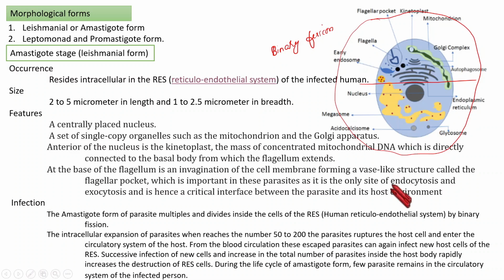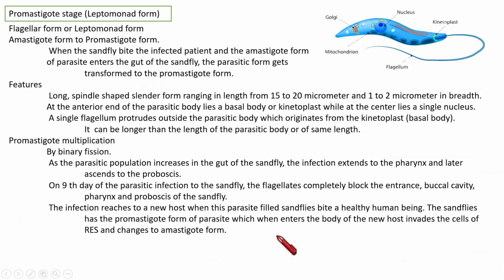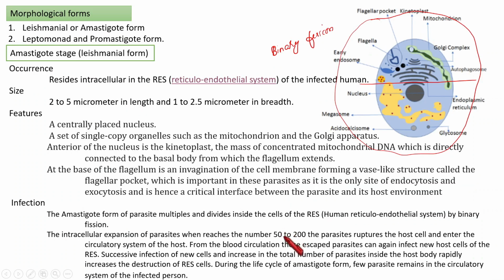As it continuously multiplies and its number becomes 50 to 200 parasites, that collection of parasites ruptures the wall of the cell and comes out.